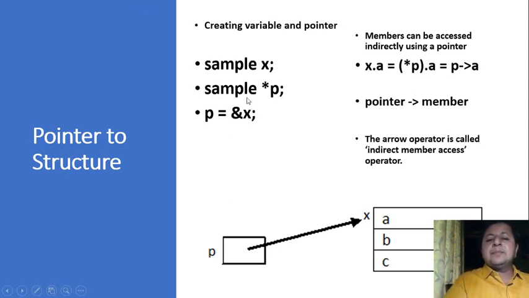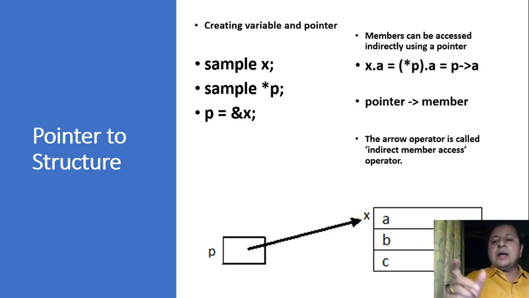But if I create sample star p, if you remember the concept of pointer, any type of pointer will always store an address, so it requires 2 bytes of memory. See, this is how my sample star p looks like. Now p being the pointer of type sample, it is capable of pointing to the address of a sample variable. So p equal to ampersand x.